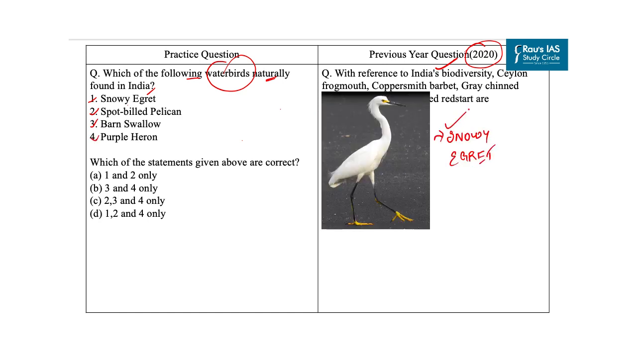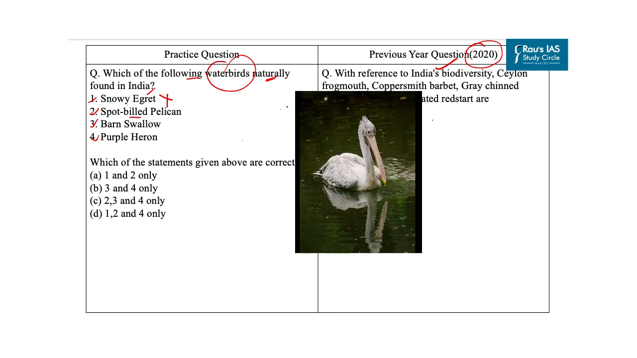This image is of snowy egret. It is native to North, Central and Southern America and it is present all year round in South America, ranging as far as Chile and Argentina. So with this, our first option is incorrect. Now let's come to the second option, that is spot-billed pelican. It is a member of the pelican family. It breeds in southern Asia from southern Iran across India east to Indonesia. It is a bird of large inland and coastal waters, especially large lakes. So our second option is correct.